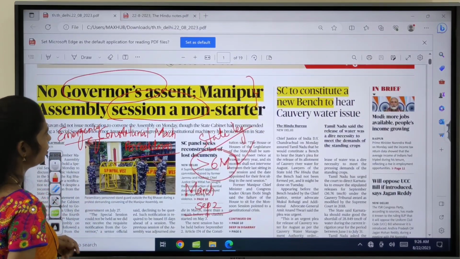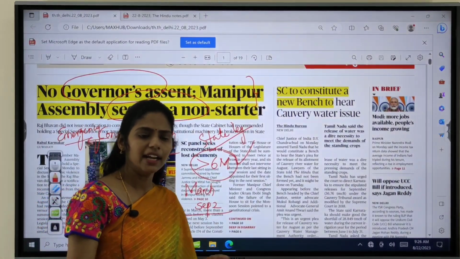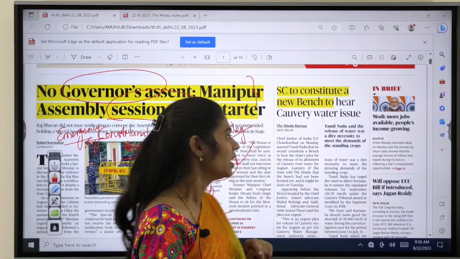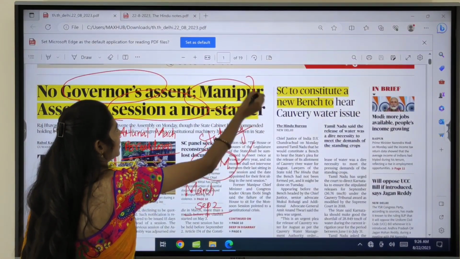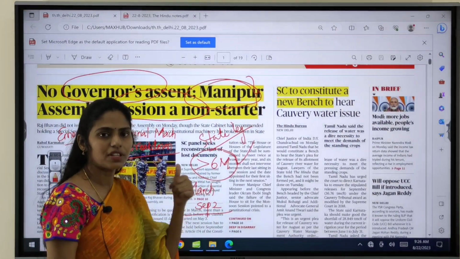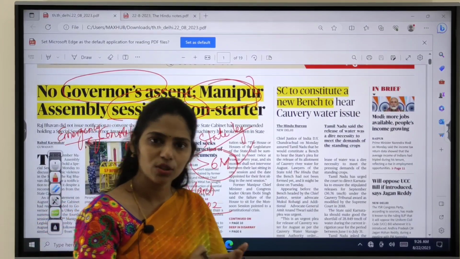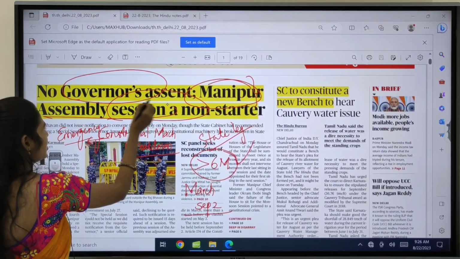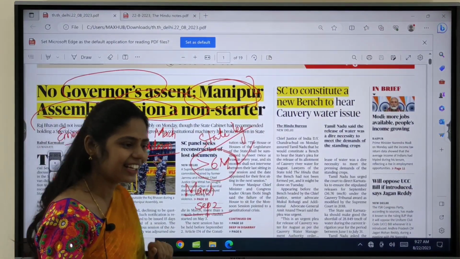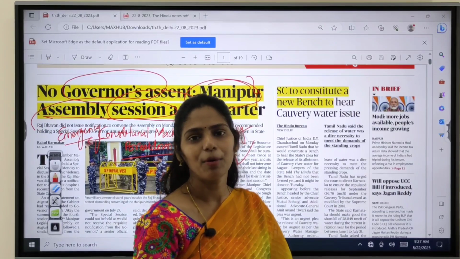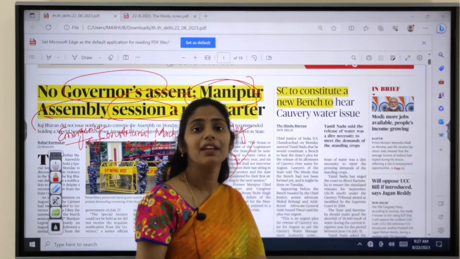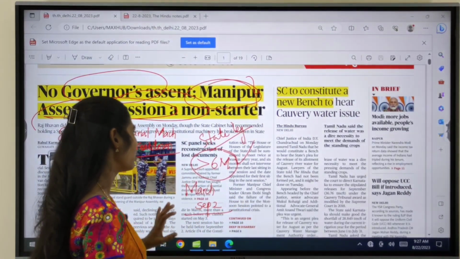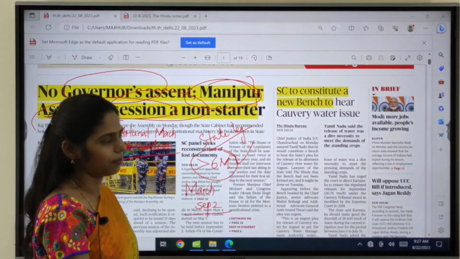From this point of view, we have to read this article. In the editorial page also there is one editorial explaining the problems faced by Manipur now. The first is communal violence between Meiteis and Kukis. The next is the delay in the assembly session. And in yesterday's lecture we studied the delay in appointment of the Chief Justice of Manipur High Court. That is also one important problem seen in Manipur. So this is about this topic overall.